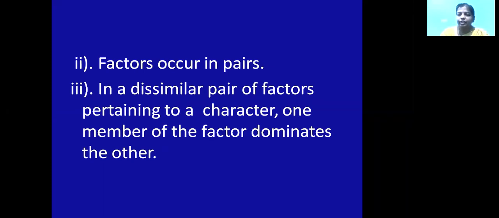In the F1 generation, we have seen heterozygous tall. Heterozygous tall means it is present as capital T small t. But which character is expressed here? It is tallness. Tallness is dominant over dwarfness. That has been explained in the concept of dominance.